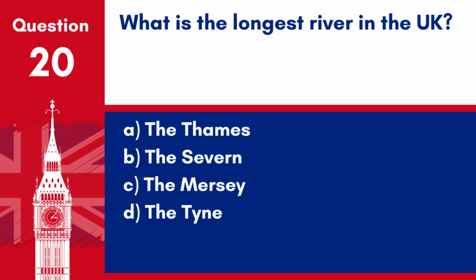Question 20. What is the longest river in the UK? A. The Thames. B. The Severn. C. The Mersey. D. The Tyne. Answer B. The Severn. The River Severn is the longest river in the United Kingdom.